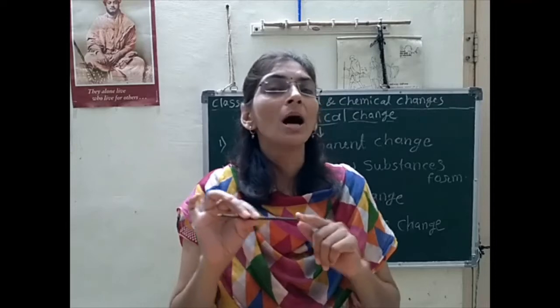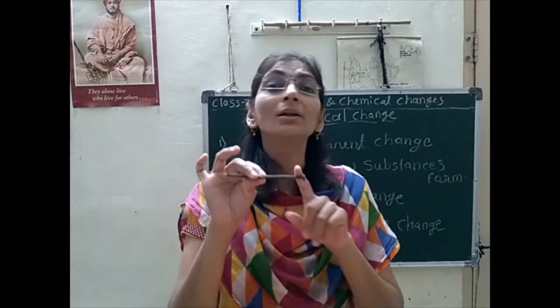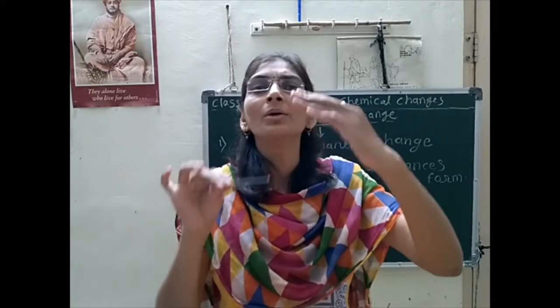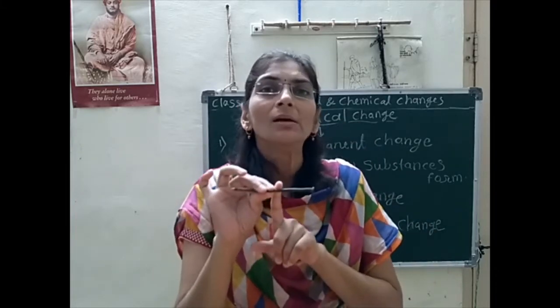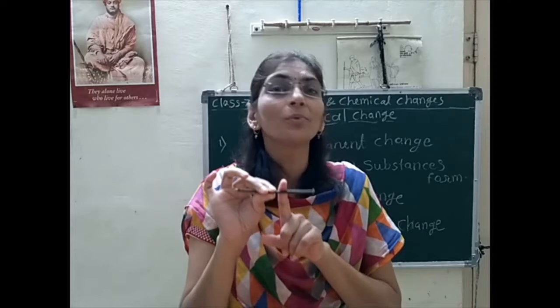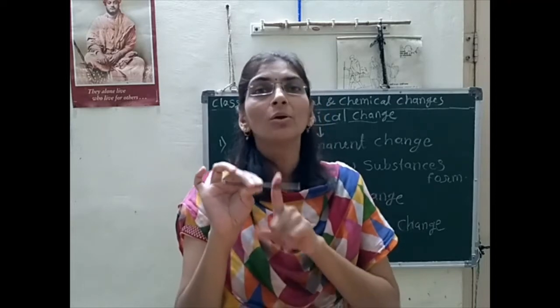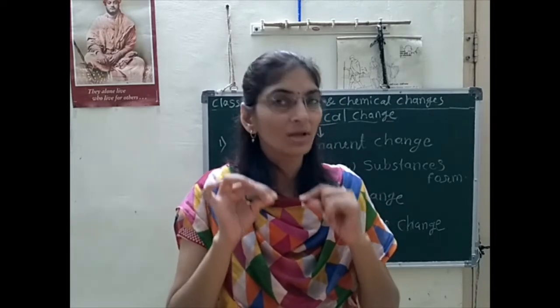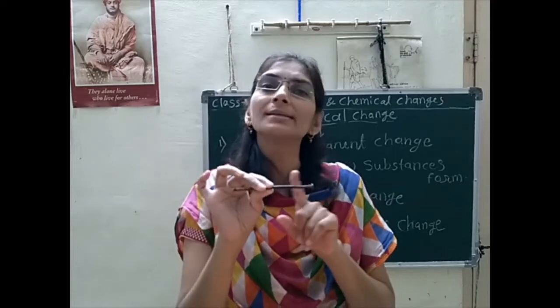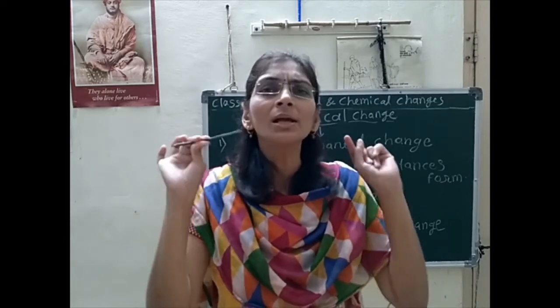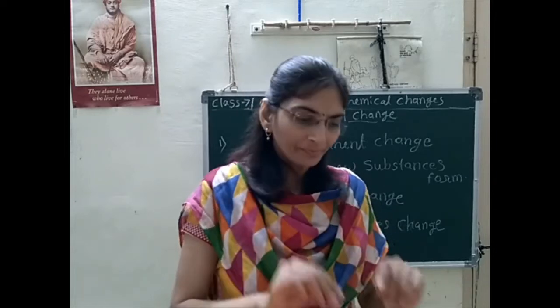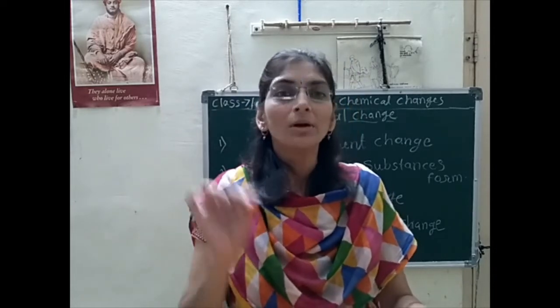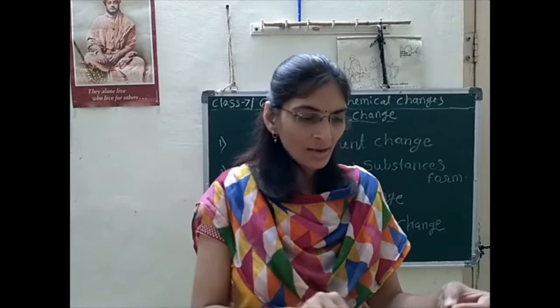After many years they get corroded, and somehow vanish also, due to the process of rusting. Rusting is the process of corrosion. And when corrosion happens, the surface gets totally damaged, so it is harmful to us and harmful to that iron also.